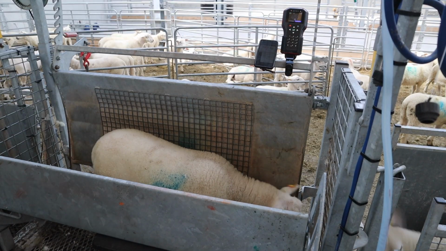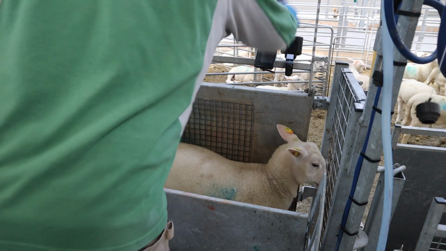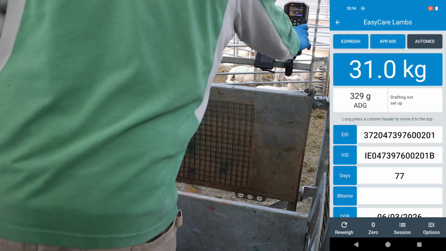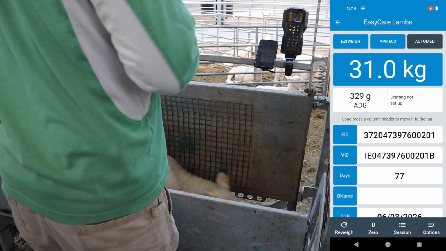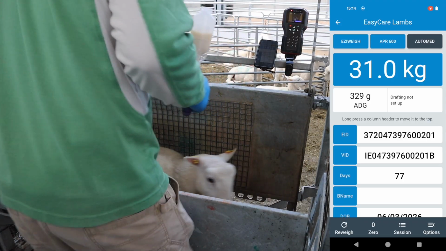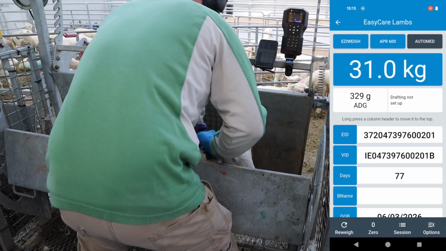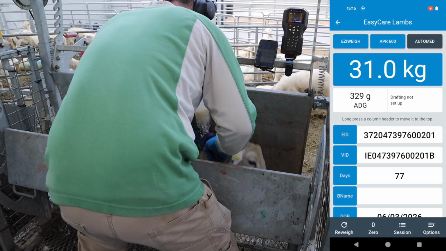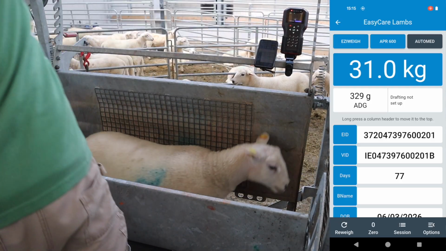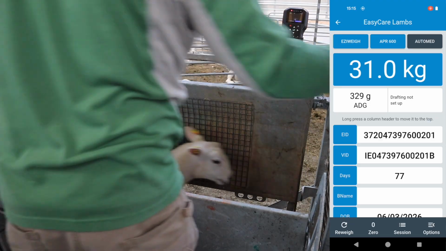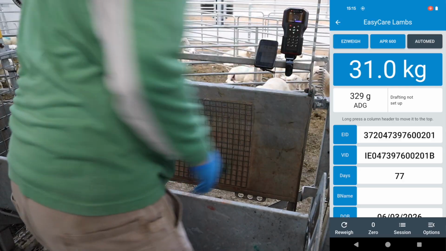Okay, so I'm using the Smartworm app just to record weights. I'm not dosing anything here today as I had dosed a handful previously. But I brought the birth weights into the app and then I'm just weighing them through that, and that'll be set up for the next time I weigh them and have to dose them. And see, that's a single there, doing 329 grams a day from birth. Happy enough with that. And I'm also doing a 10-in-1 vaccination.